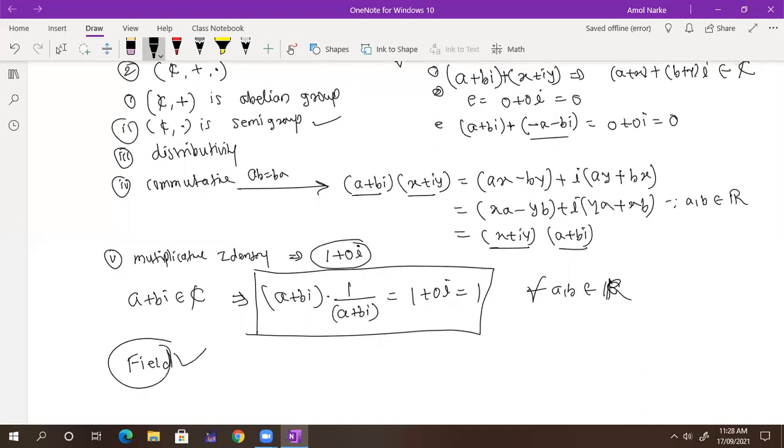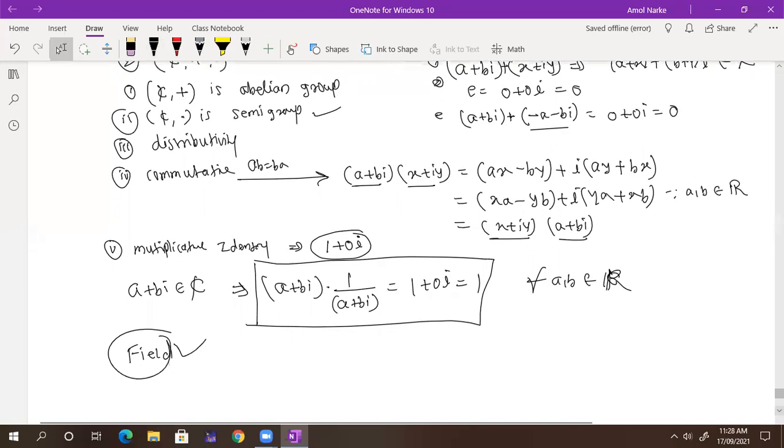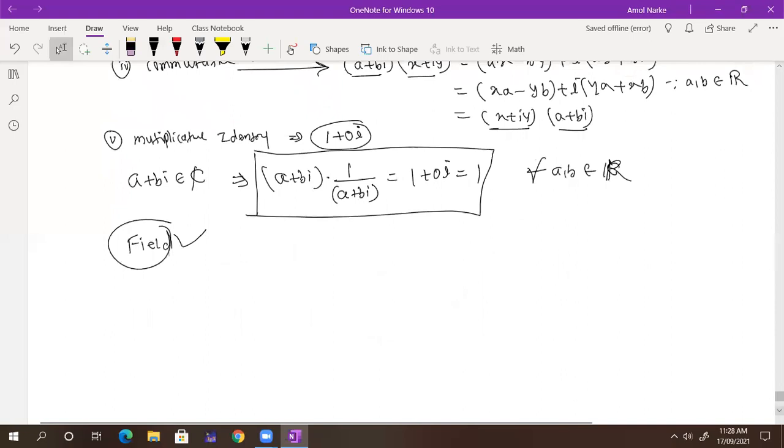Can anyone give me an example which is not a field? It means how you have to think: do you have any ring where the multiplicative inverse does not exist?